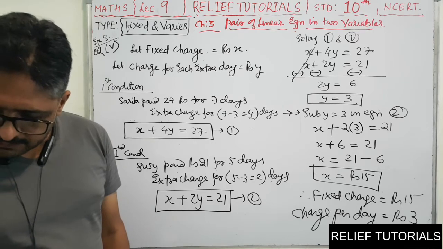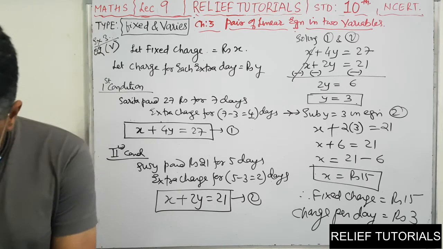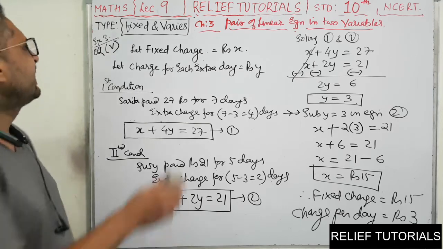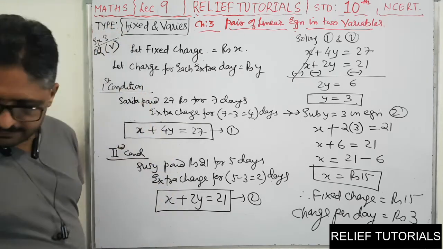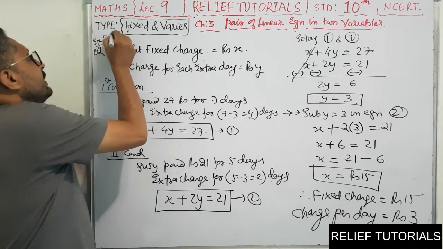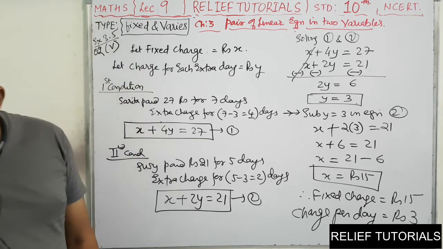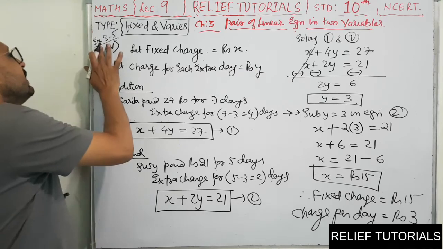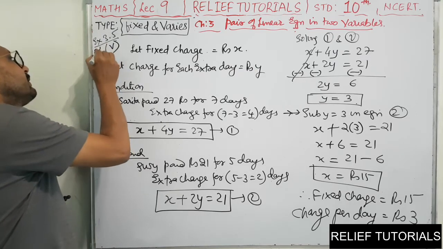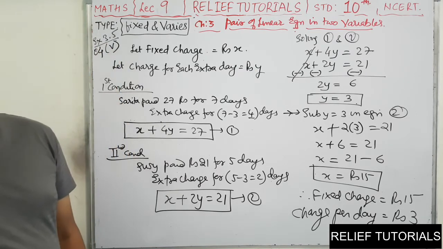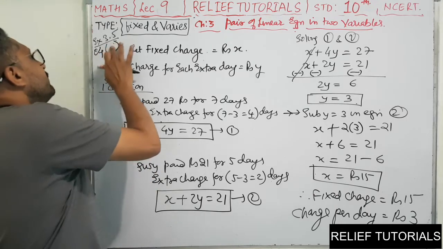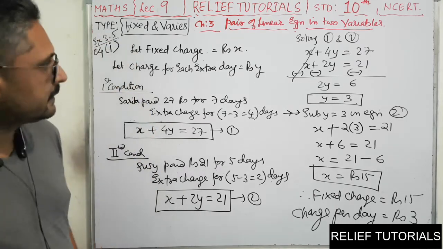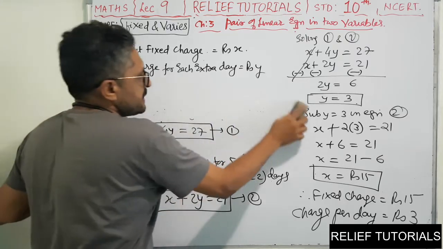Now we proceed further and we will solve Exercise 3.5. Exercise 3.5, question number 4. In 4 you will do the first problem first. Clear? I have done these conditions.